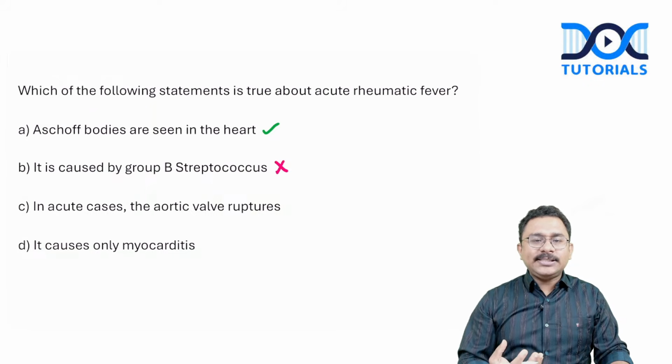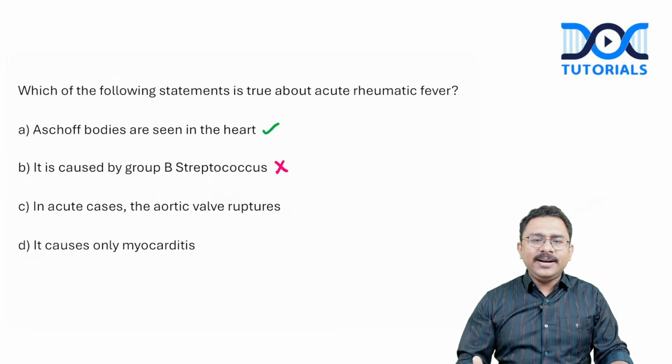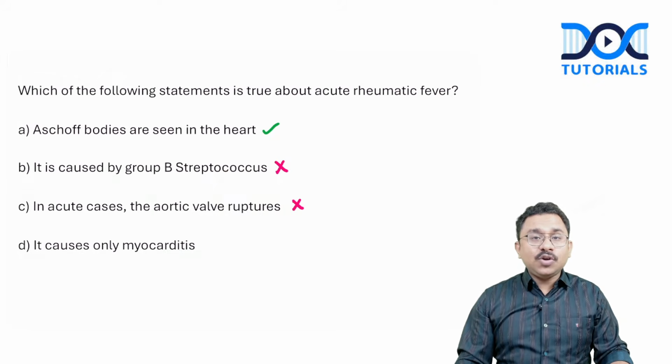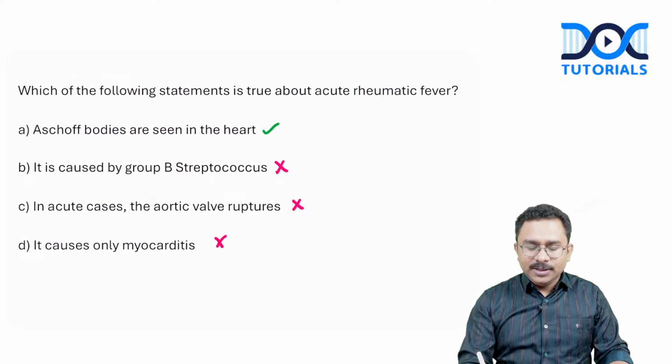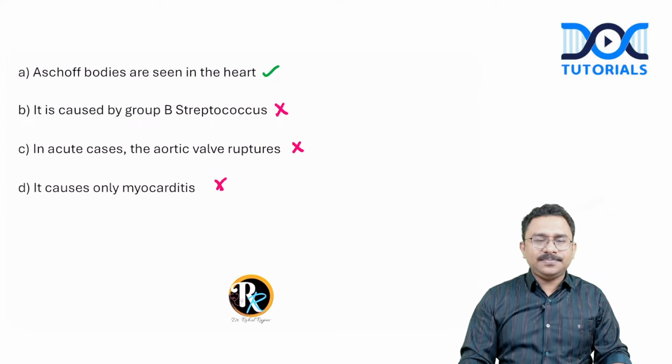In acute cases, aortic valve ruptures. Well, acute rheumatic fever is not a common condition where you get a valvular rupture as in case of infective endocarditis. And about the valve involvement also, the most commonly involved is the mitral valve. So this is again definitely a false statement. It causes only myocarditis, definitely wrong, because in acute rheumatic fever you can have involvement of endocardium, myocardium as well as pericardium. So the answer for this question will be option A. Aschoff bodies are seen in the heart.